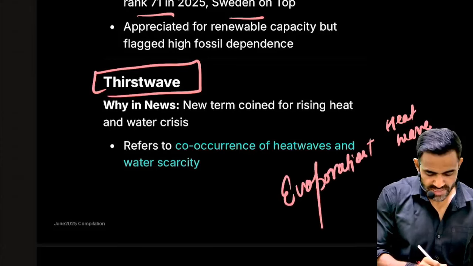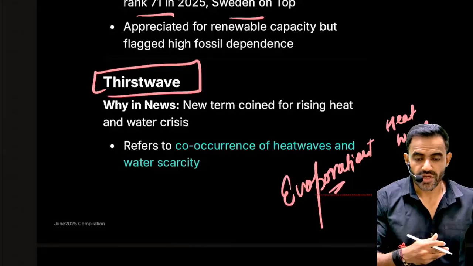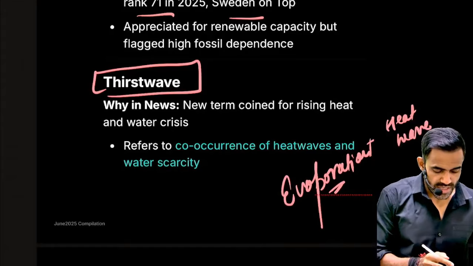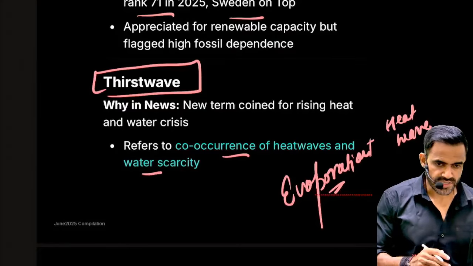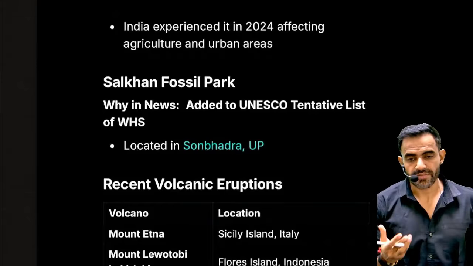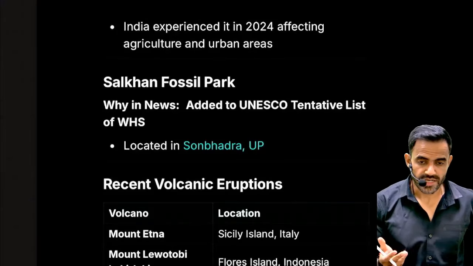Because of heat wave, what is happening? The evaporation is increasing. Because of evaporation, the water requirement of the soil is increasing. That is co-occurrence of heat wave and the water scarcity. That is nothing but thirst wave. So this will adversely impact our agriculture and farmers' income.